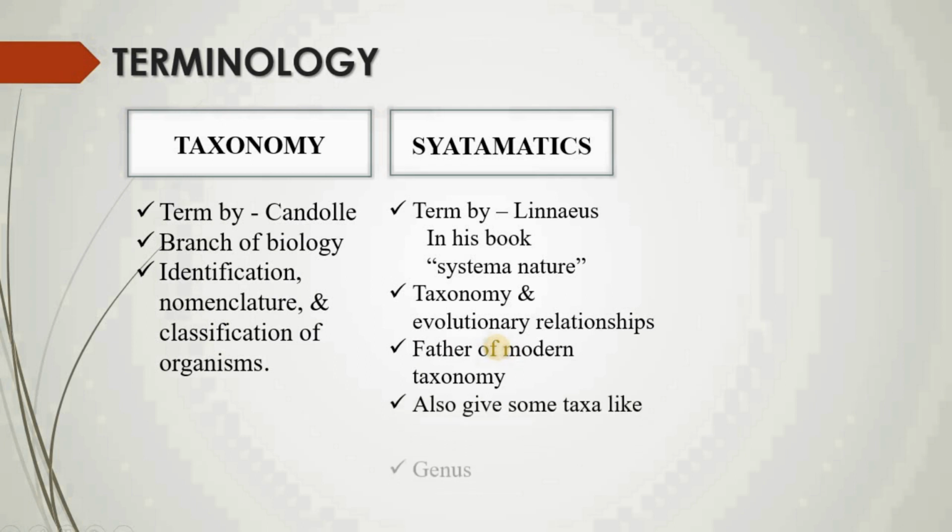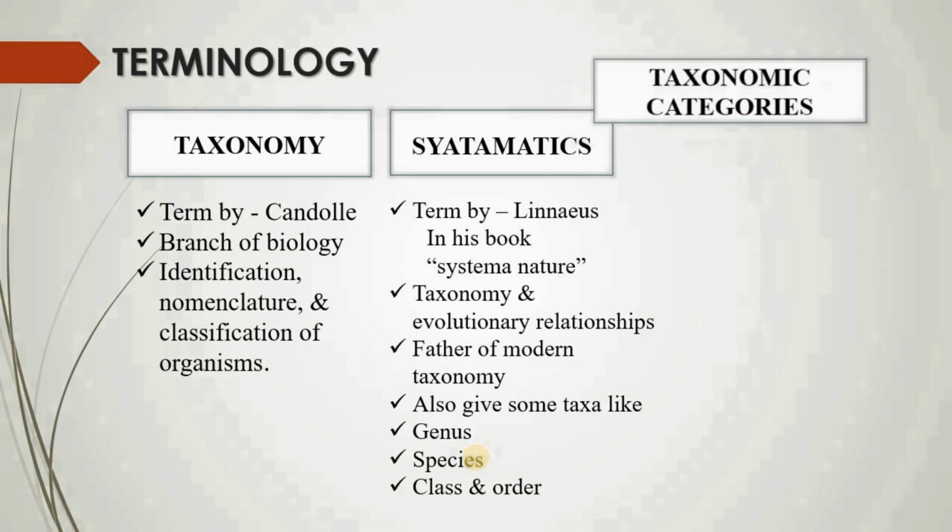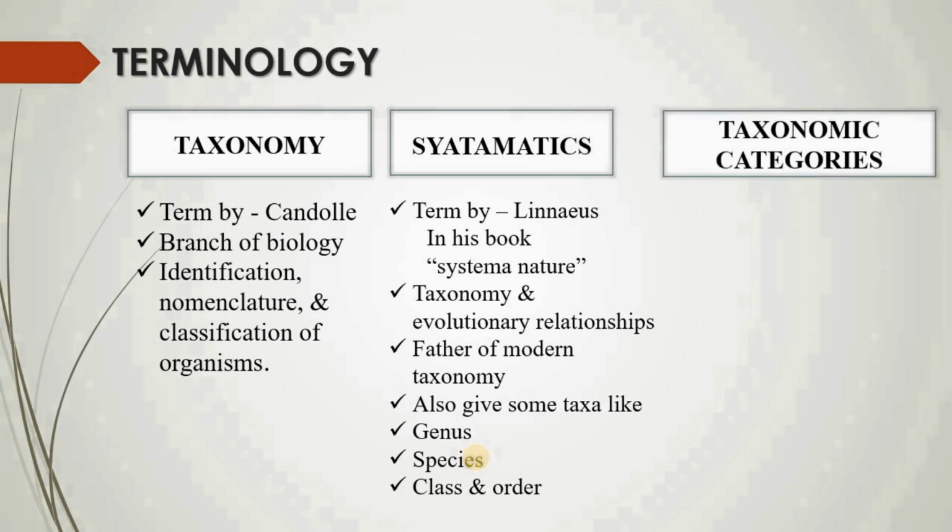He also gave some taxa like genus, species, class, order, variety, and some newly added taxa like kingdom, phylum, family. These are newly added taxa. Further, we are discussing taxonomic categories. Now, what are taxonomic categories? It is commonly called a level. In simple language, it is commonly called a level, or in technical language, we can call it a taxon.